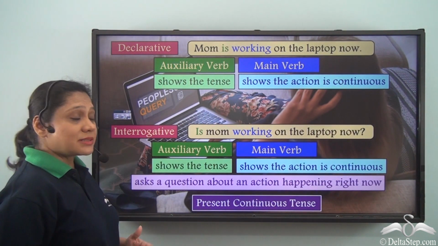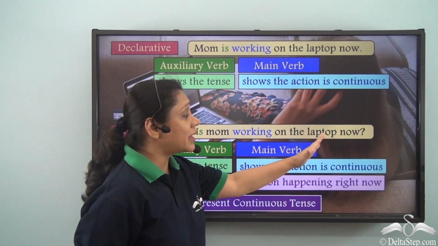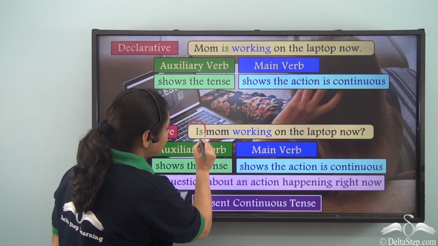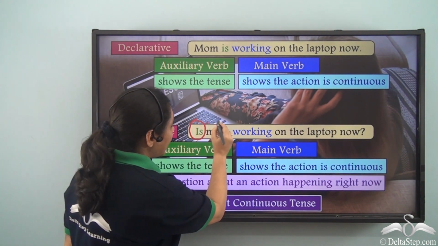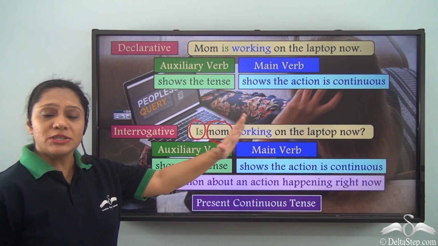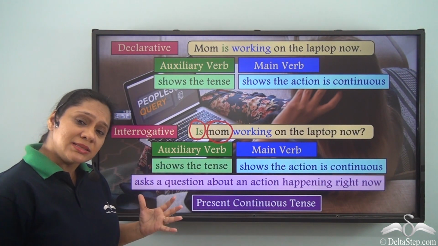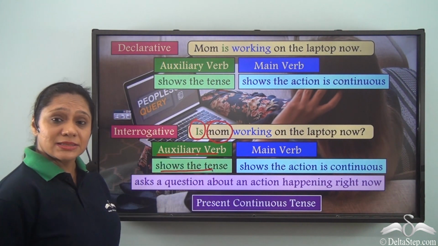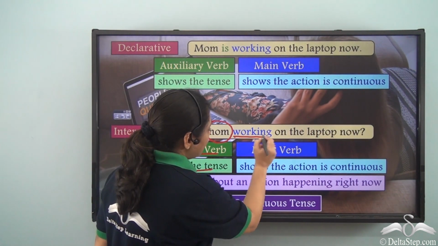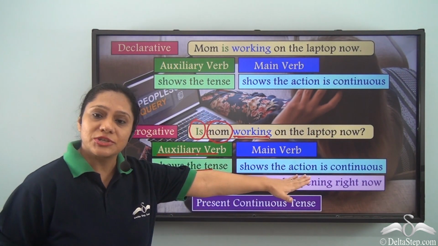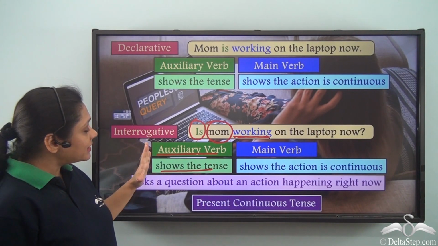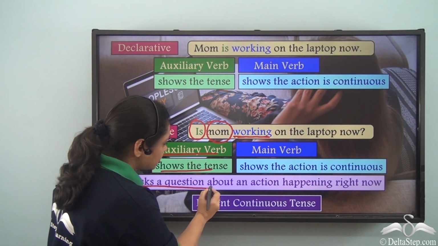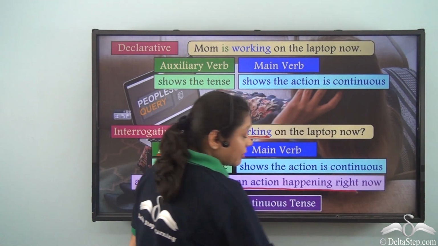Now if we write the sentence, is mom working on the laptop now? Then what have we done? We have just interchanged the position of the auxiliary verb and the subject to get an interrogative sentence. Now in this interrogative sentence also, the auxiliary verb is telling us the tense and the main verb working shows us that the action is continuous.